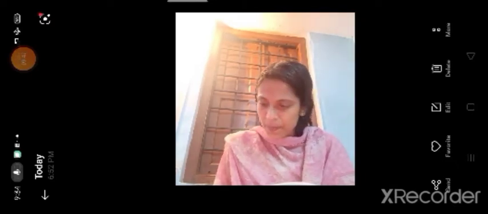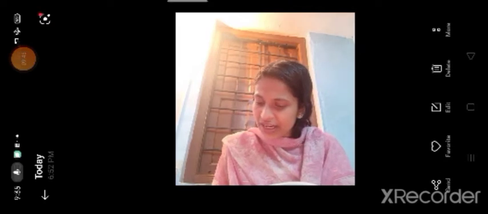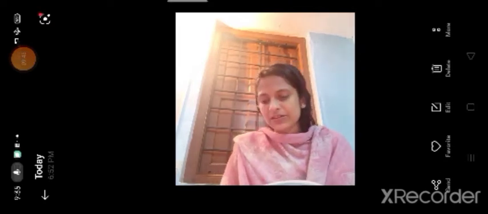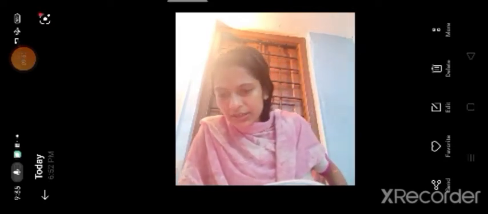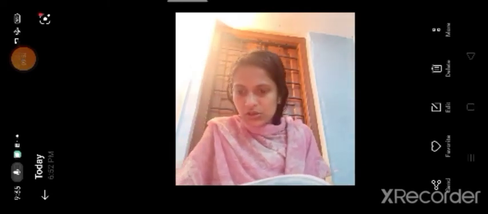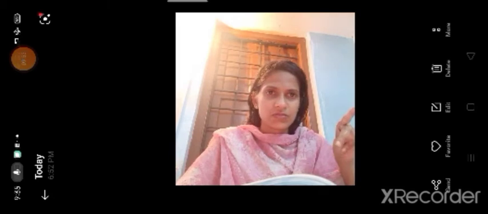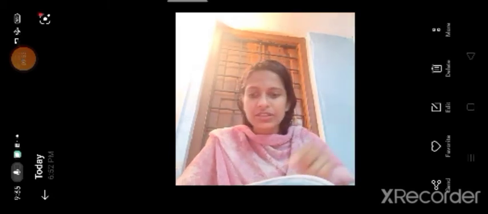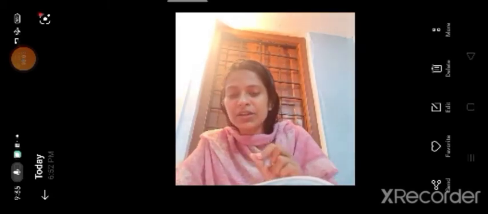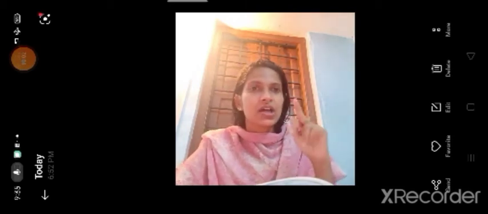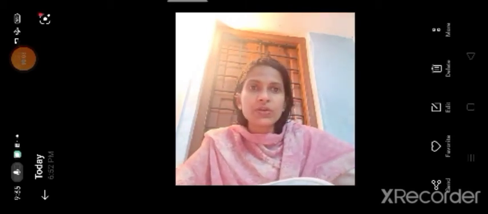Okay. So where have they hidden the treasure? Where have they hidden? Children, one more thing is here. If two verbs are there, that means here in the first sentence, "return" means did plus return. If two verbs are there, what will you do?